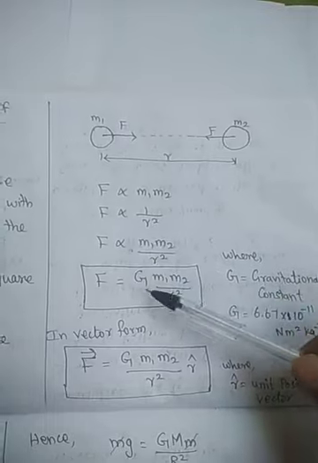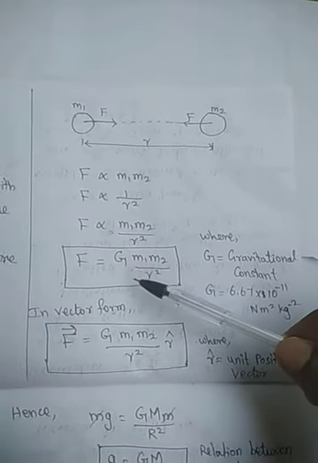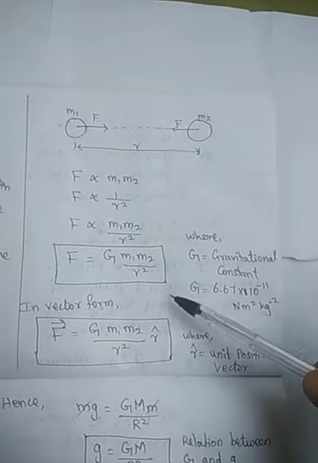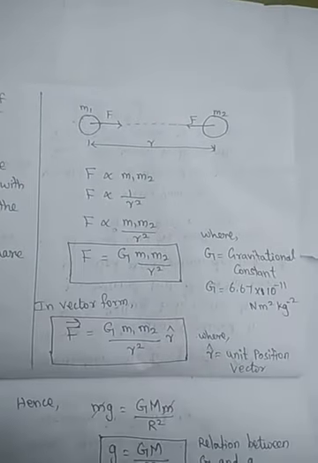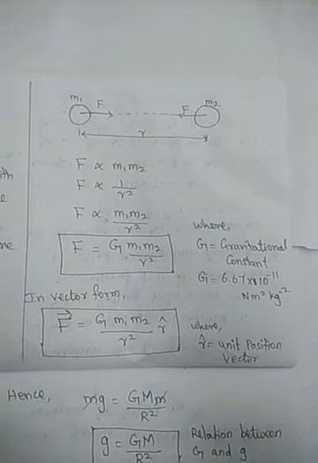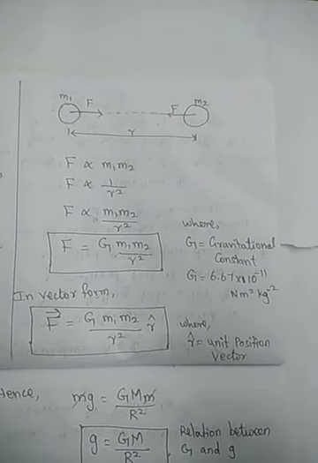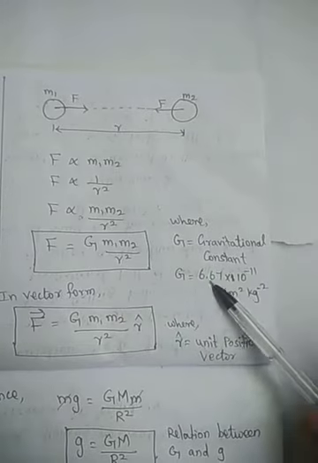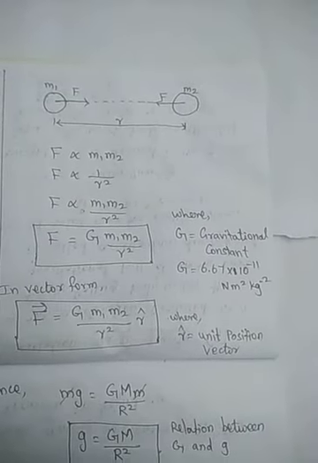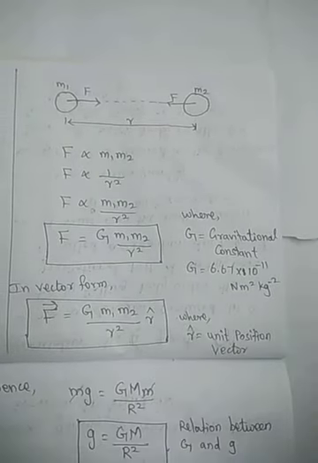That proportionality is removed by a constant called the gravitation constant, capital G. The small g is the acceleration due to gravity, which is 9.8 meter per second square, but capital G is the gravitational constant, 6.6 into 10 power minus 11 Newton meter squared per kilogram squared. So that is the value of the gravitation constant.